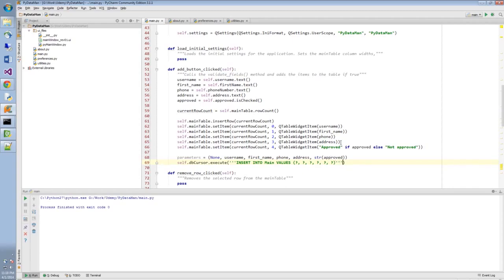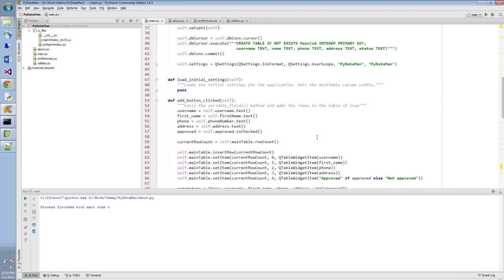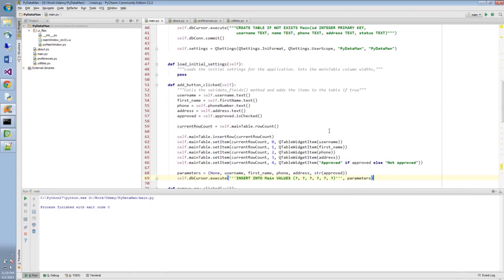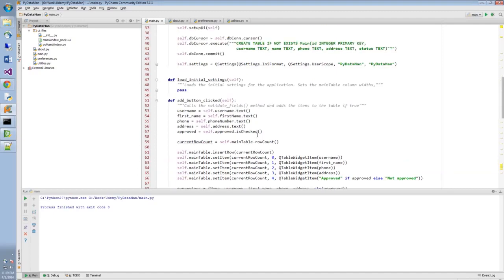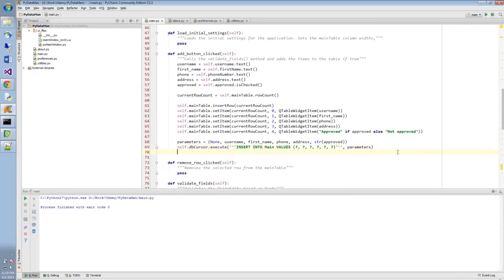Finally, as a second parameter to the execute method, we pass our parameters. If you'll recall, executing the SQL query itself doesn't do anything to the database, so we need to commit our changes just as we did right here. So I'm just going to call self.dbcon, in this case database connection, and say commit.